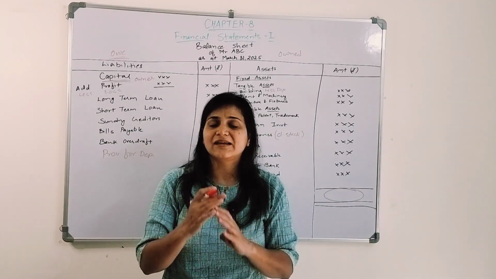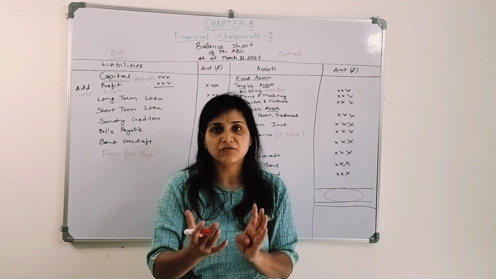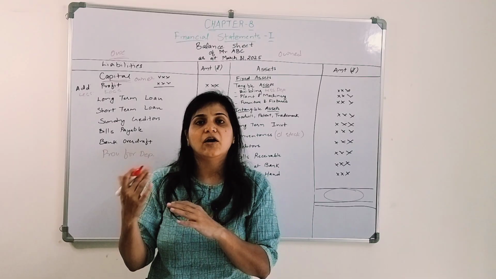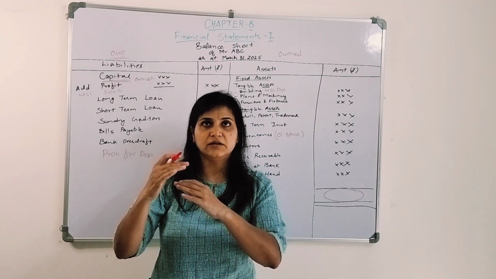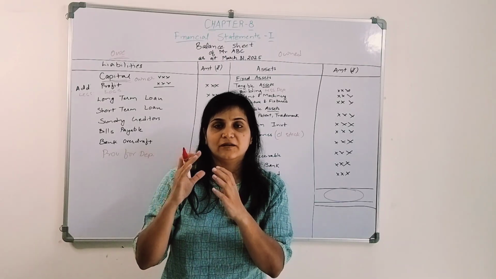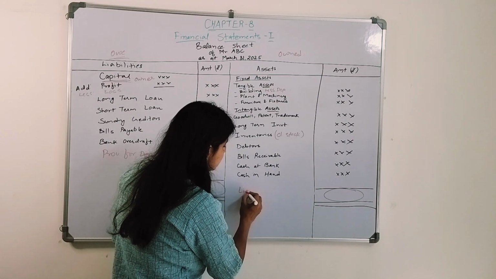Now the balance sheet can be shown in two ways. It's marshalling of assets, or grouping of assets and liabilities. What does that mean? We can show it in the form of liquidity or permanence.